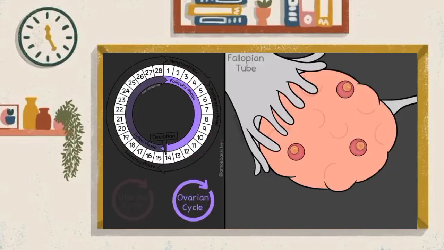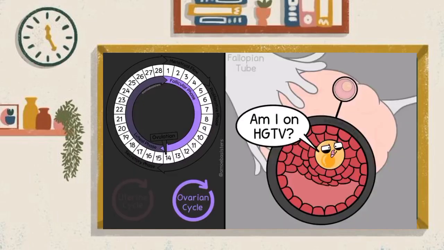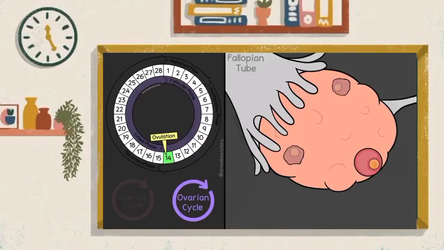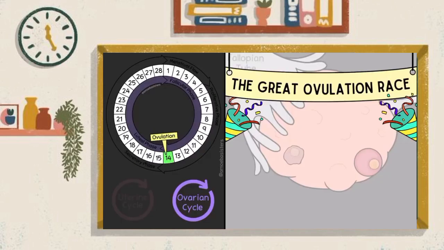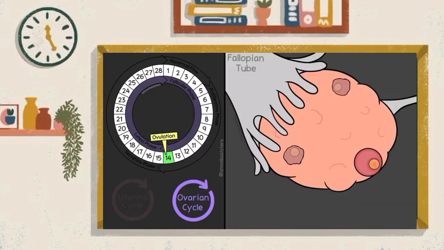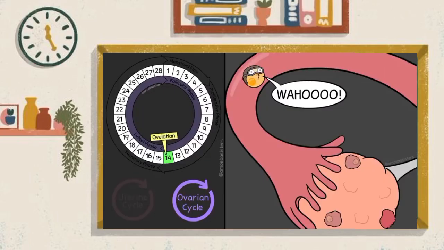Meanwhile, around this time in the ovarian cycle, we're still in the follicular phase, but around day 5, the follicles have been growing more, and as they do, they will eventually start to approach the surface of the ovaries. Around day 14, a major event happens in the ovarian cycle: ovulation. Generally, the most mature and dominant follicle, which is bulging at the surface of one of the ovaries, will break open, rupture, and out comes an egg. The egg will leave the ovary and travel the fallopian tube where it can be fertilized by a sperm cell.